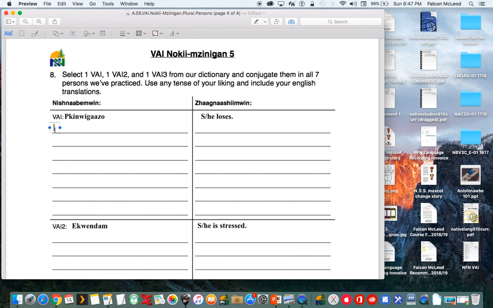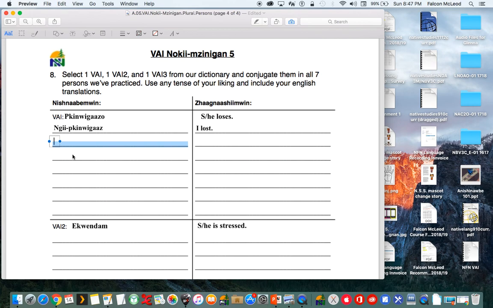We're going to put that in the first person, in past tense. So N is me, Gi is past tense, then our verb. When it's got a short vowel sound at the end and we have an N or G sound in front, we got to get rid of that. So Nipekinwigaz: N in front is I, and Gi is past tense of lose. So I lost.